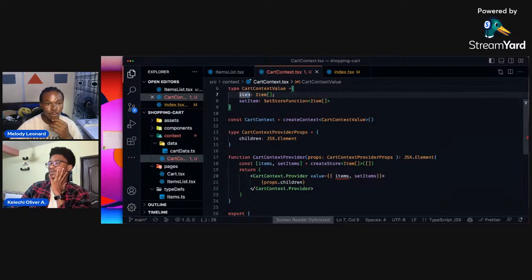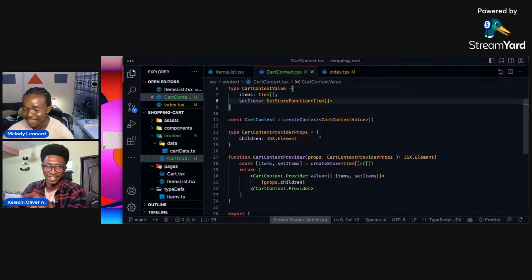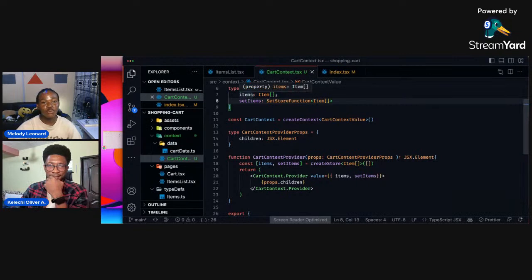Oh yeah, that makes a lot of sense. So we have this set to items, and we have this set to item, and we are using the plurals here. So that was why we were having this error. Makes a lot of sense, right? I don't understand, like I missed that. We kind of created this type overhead, right?